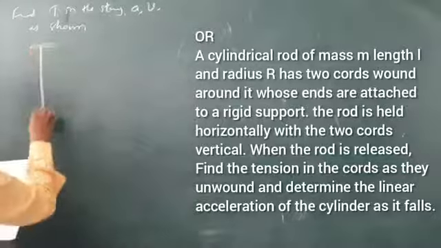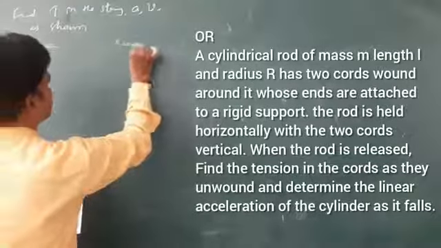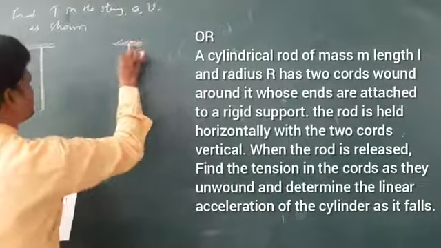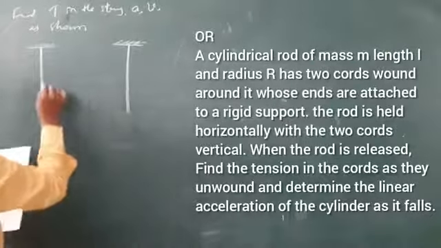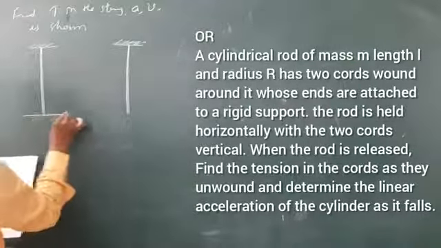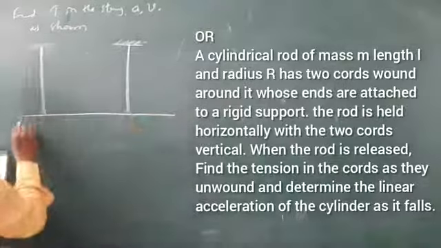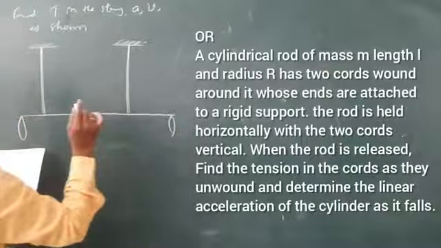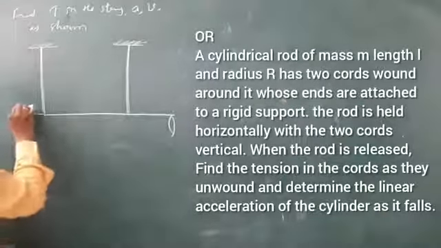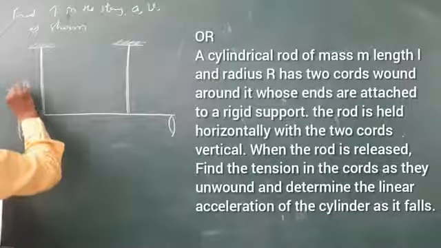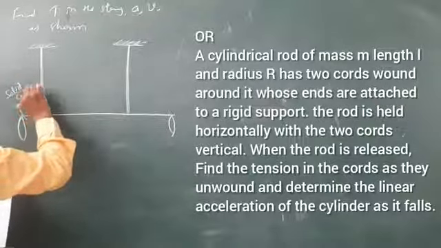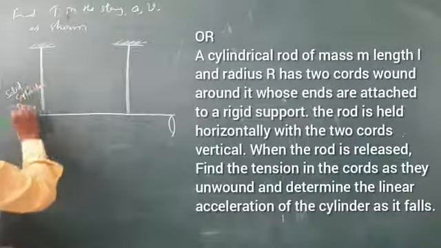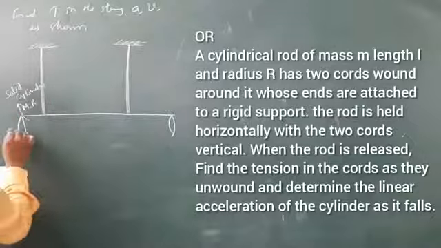So this is one wire string. This is another string. And this string or wire is wrapped over the cylinder. This is the solid cylinder, solid cylinder of mass m, radius r.